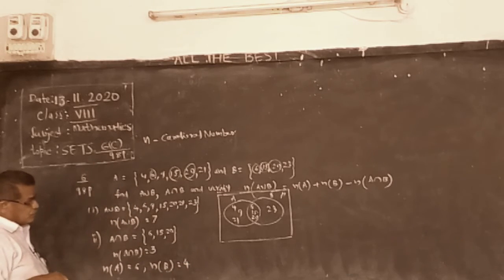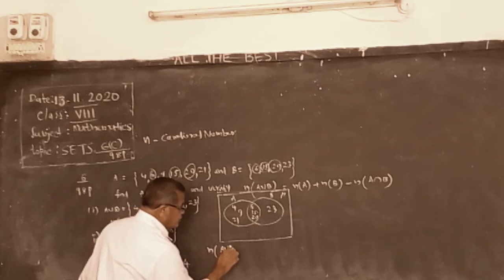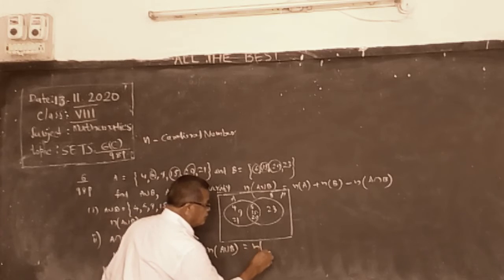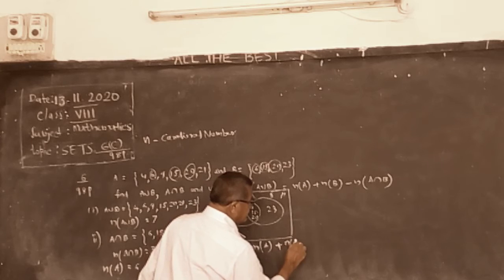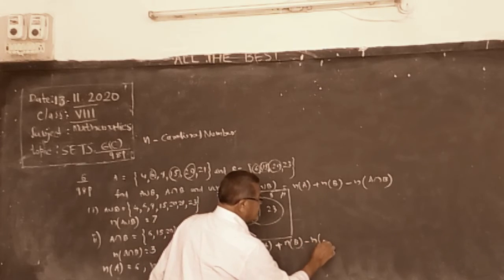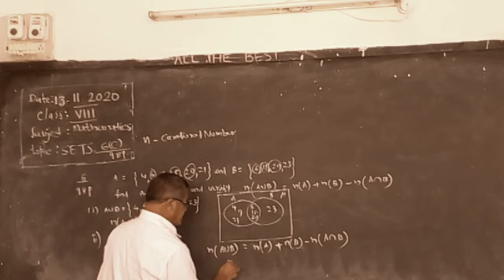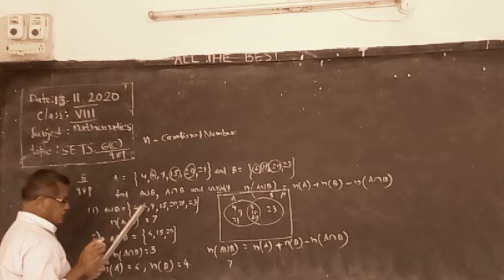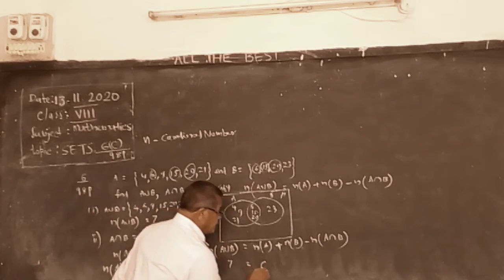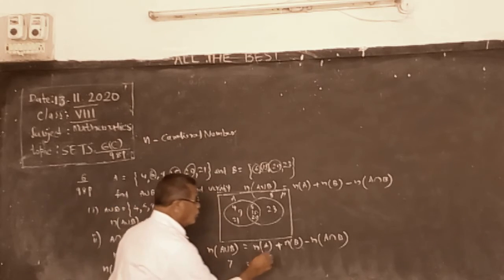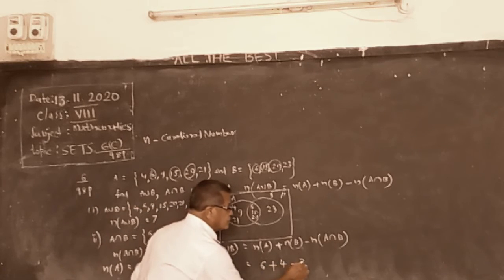Now substitute in the formula. n of A union B is equal to n of A plus n of B minus n of A intersection B. Substitute the values: n of A union B is 7, n of A is 6, n of B is 4, and n of A intersection B is 3.